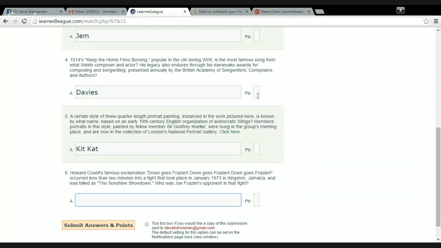Anyway, question 6. Howard Cosell. Hey, we had Don Meredith yesterday. This is the kind of thing that makes me wonder whether there's a season-long theme that I'm missing, where he refers back a year or a day every question or something like that. But anyway, Howard Cosell's famous exclamation, "Down goes Frazier, down goes Frazier, down goes Frazier," occurred less than 2 minutes into a fight that took place in January 1973 in Kingston, Jamaica, and was billed as the Sunshine Showdown. Who was Joe Frazier's opponent in that fight?